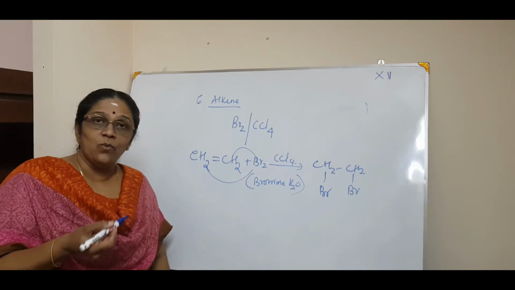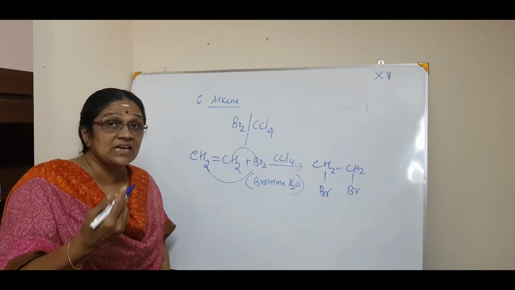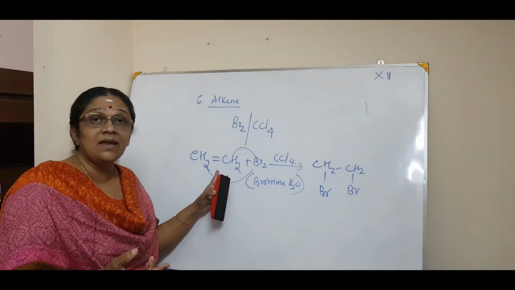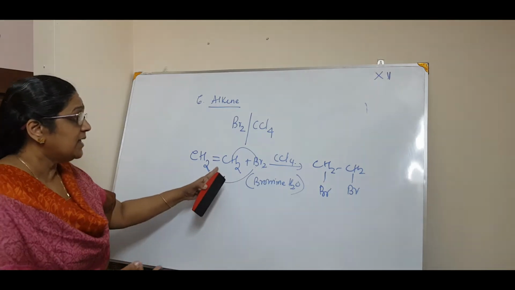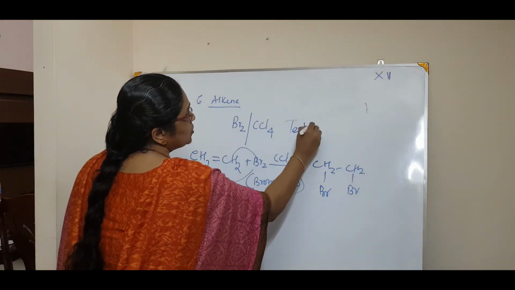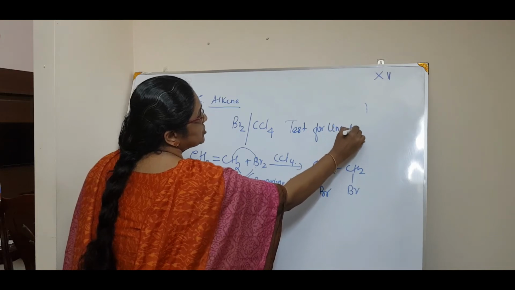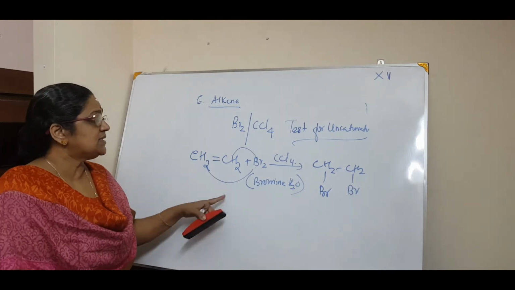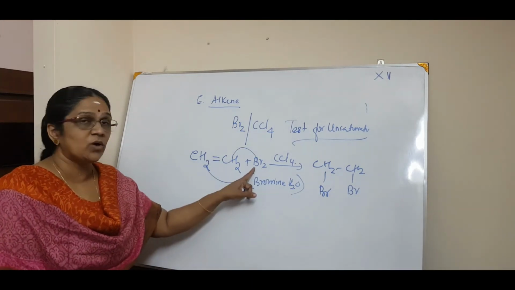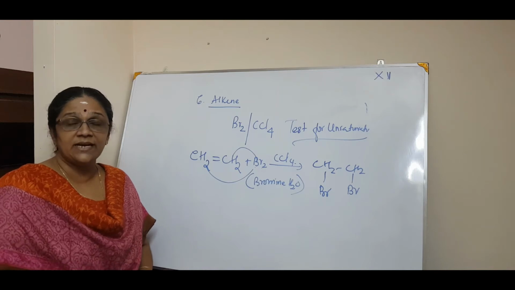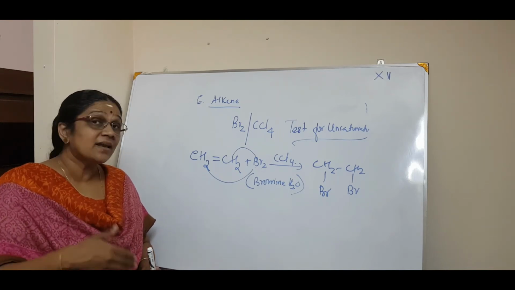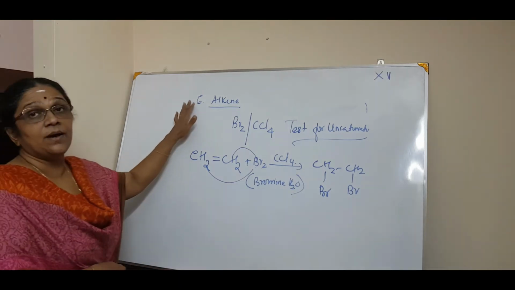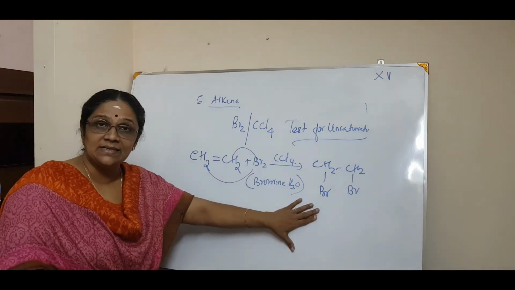If the reddish color of the bromine water gets decolorized to colorless, that means the compound reacting is unsaturated. That is why this reaction is also known as the test for unsaturation. So bromine water or bromine in CCl4 shows decolorization of reddish brown color. That is the 6th preparation for haloalkanes.